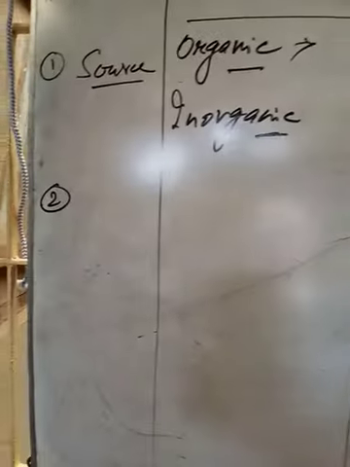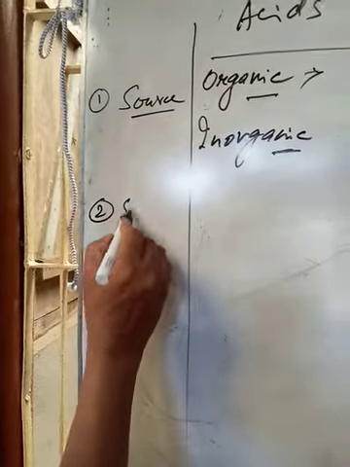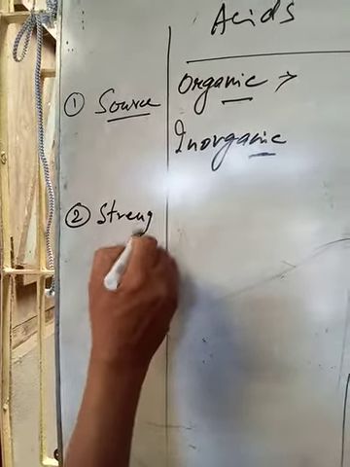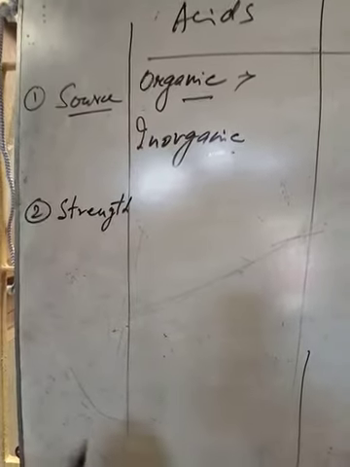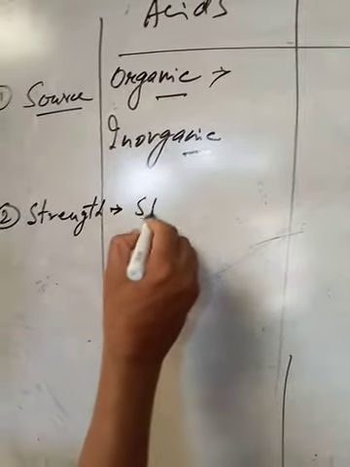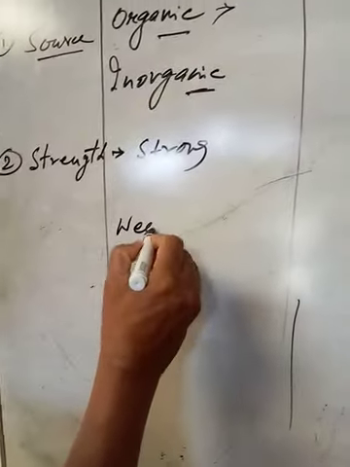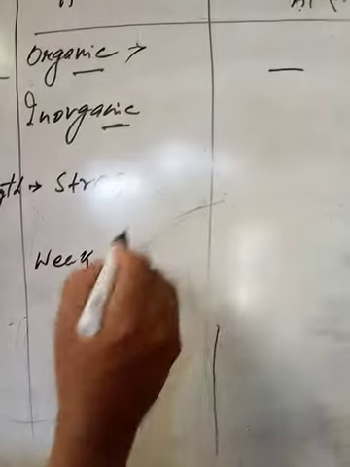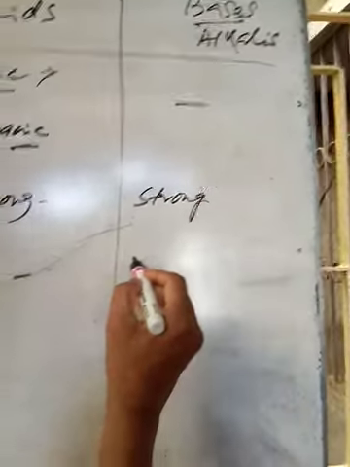Now, number 2, on the basis of strength of acids and bases. One is strong acid and one is weak acid. Strong and weak. Here also strong alkali and weak alkali.